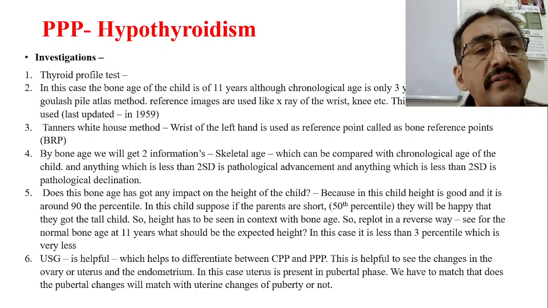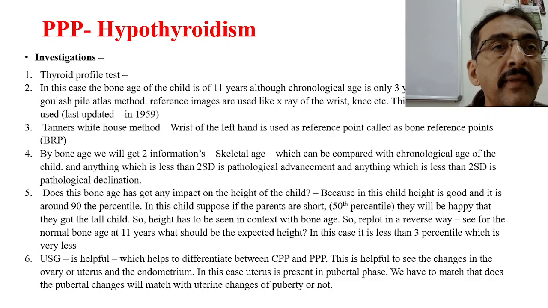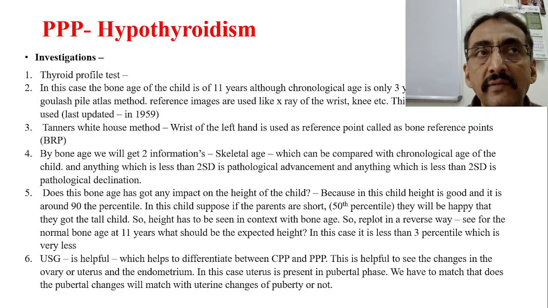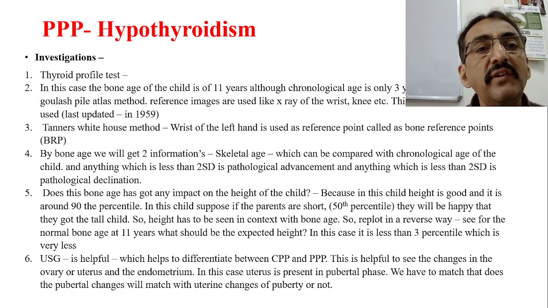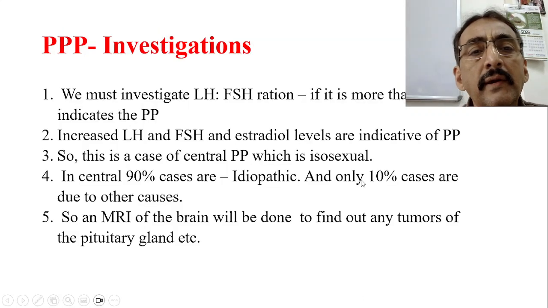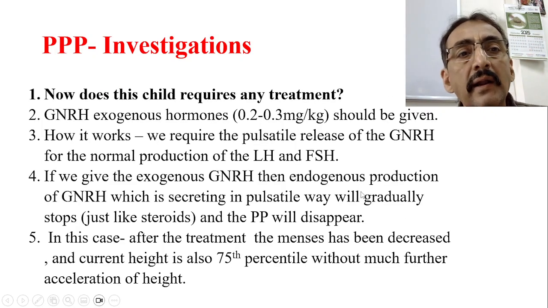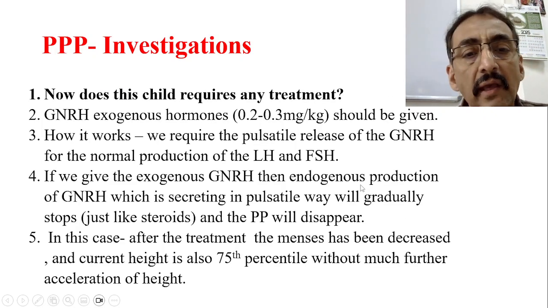Another one is the Tanner-Whitehouse method, in which the wrist of the left hand is used with bone reference points, BRP. These are the methods used in hypothyroidism to estimate the bone age, because in hypothyroidism along with precocious puberty the bone age is always delayed. So for how to assess bone age, we can follow these two methods. Like this we have different investigations. The rest of this we will see in the next class. Thank you very much.